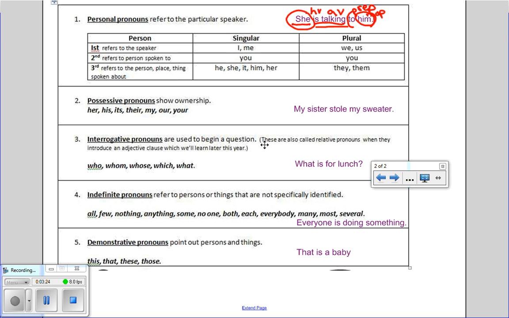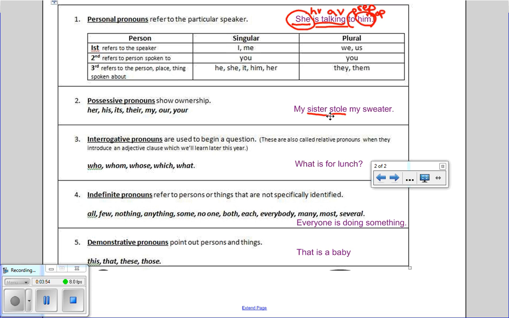The next type of personal pronoun is a possessive pronoun. And you guys are familiar with possessive adjectives. They show ownership. So his, its, their, my, our, your, and there are many more also can act as adjectives. If you look at this example sentence and go through labeling it with me, the sentence is my sister stole my sweater.